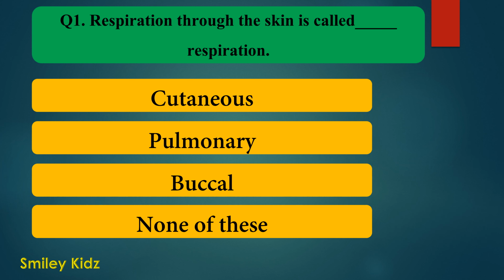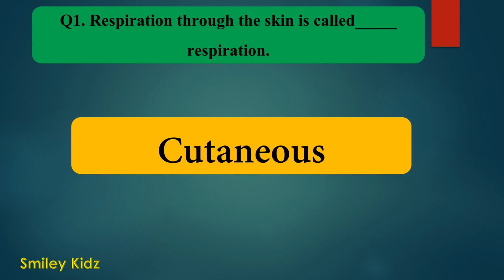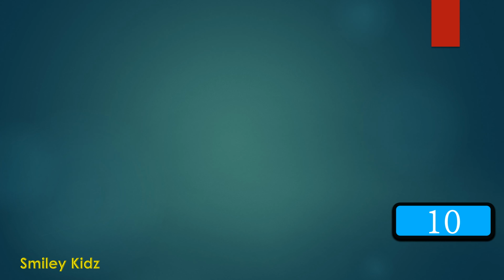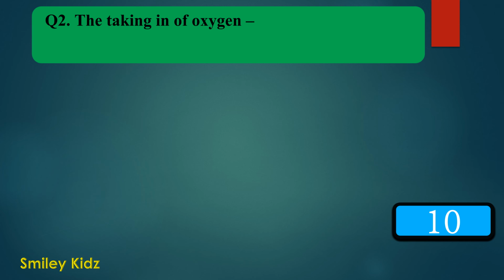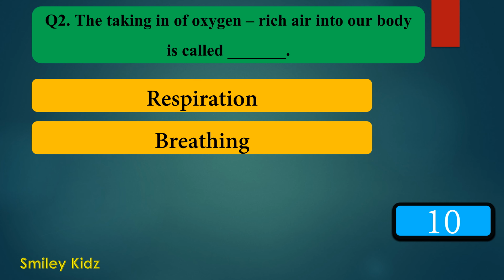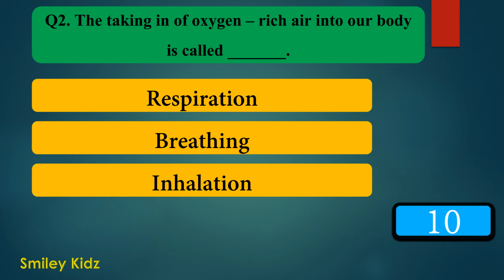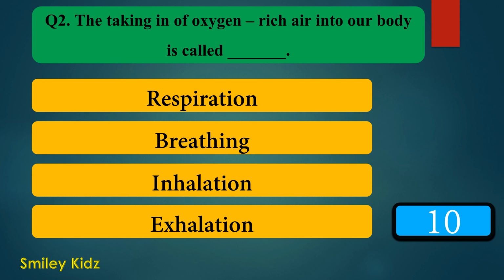Your time is up. And the right answer is cutaneous. Respiration through the skin is called cutaneous respiration. Moving to question number 2. The taking in of oxygen-rich air into our body is called dash. Option A respiration, option B breathing, option C inhalation, and option D exhalation. Your time starts now.